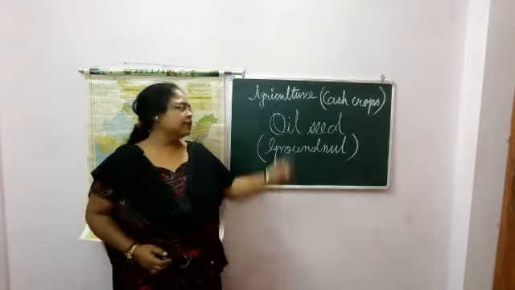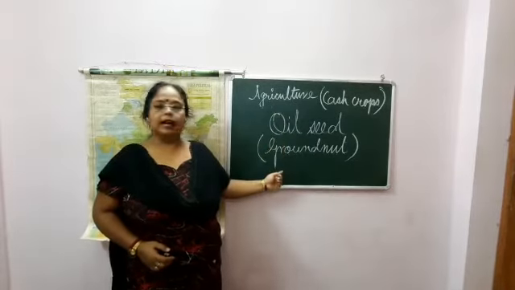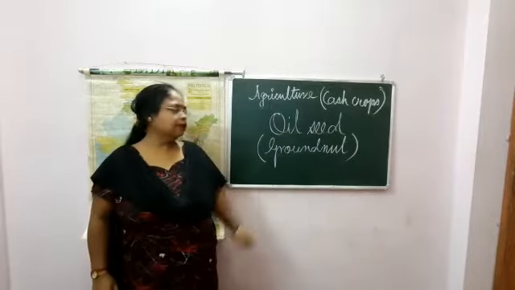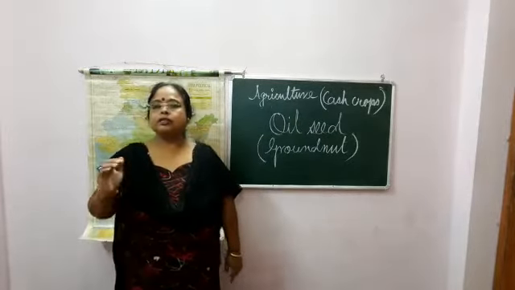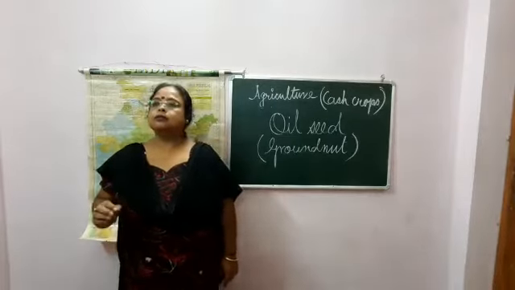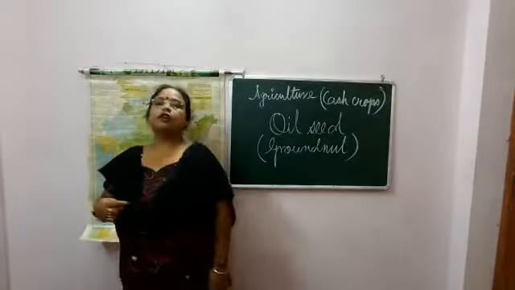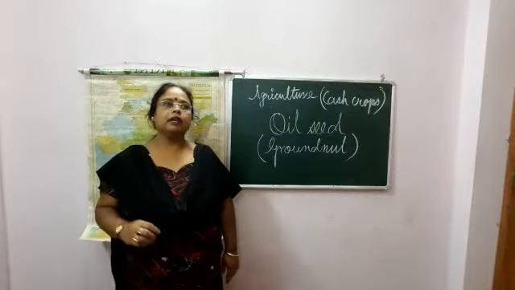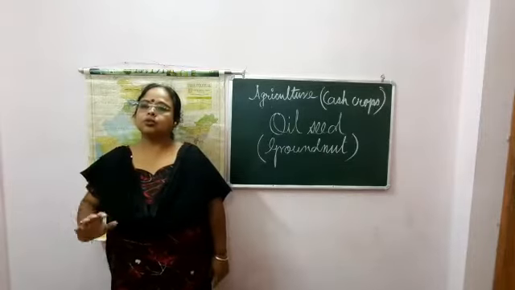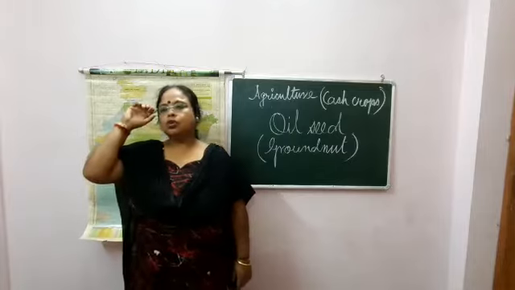Today's chapter is agriculture, cash crop, oilseed. Under oilseed, today I will discuss the groundnut. First I will tell you about the oilseeds. Oilseeds are a commercial crop. Commercial crop means, as I have already told you, wherever we are exporting the crops and earning money, that is linked with money, that is only a commercial crop.